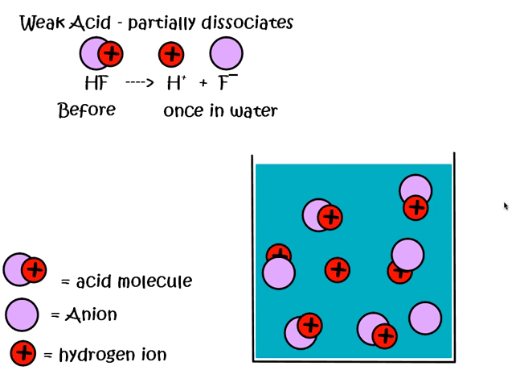So again, here's my illustration of my weak acid now, and you'll notice that inside my beaker here, most of the hydrogens and fluorines are still intact, still stuck to one another. I do have this one here that I've drawn that is separated. So most of the molecules are intact. They have not dissociated, and very few of the molecules are dissociated within the solution. Like I said, less than 1% of the molecules actually dissociate when they're in solution.